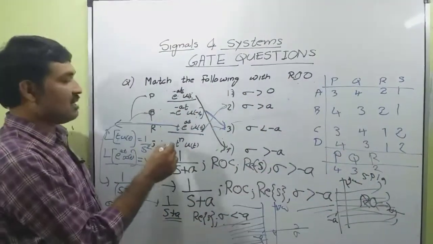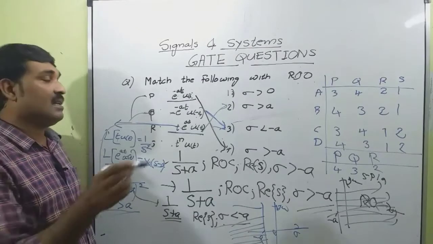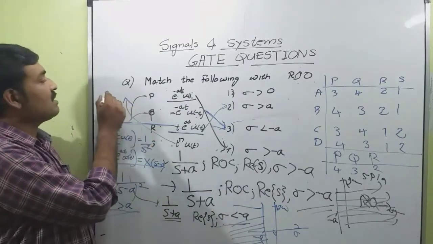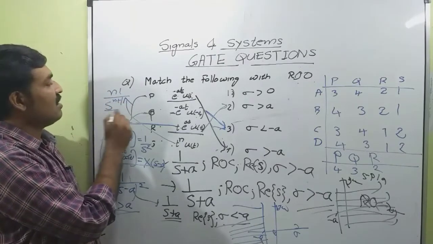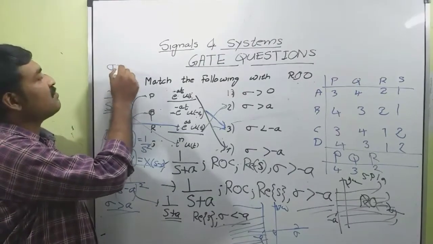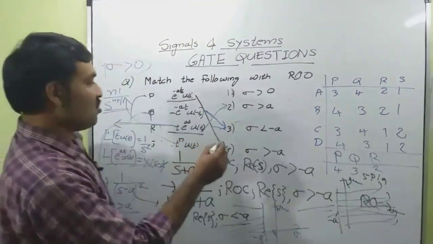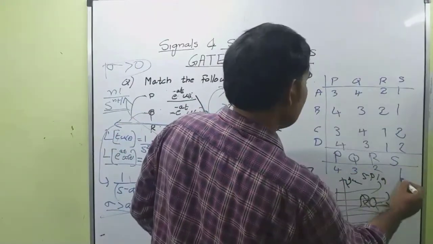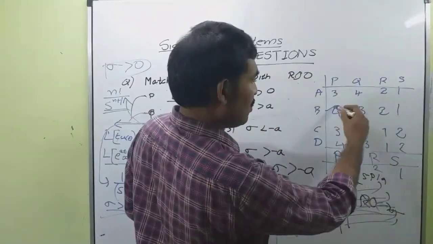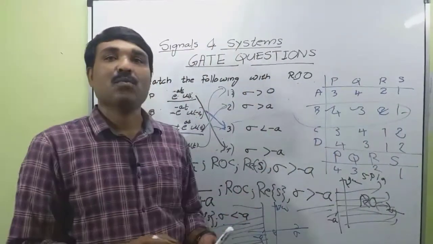Now, the last question is t raised to n into u of t. That is again a causal signal whose Laplace transform is n factorial divided by s raised to n plus 1. And ROC is sigma greater than 0. This is a causal signal. So, S is matched with 1. So, P, Q, R, S is 4, 3, 2, 1. So, B is our correct option.